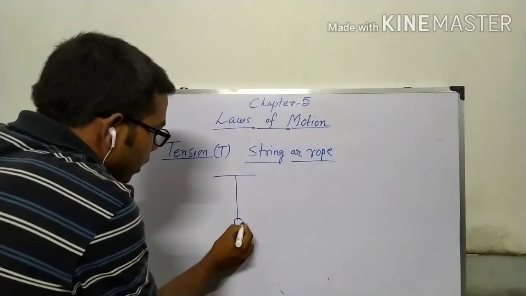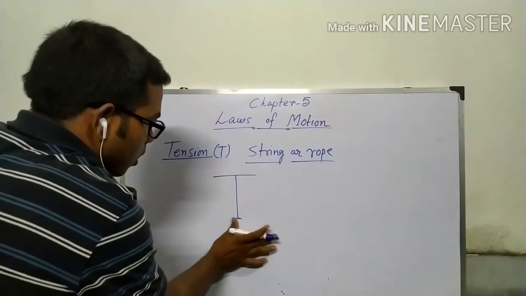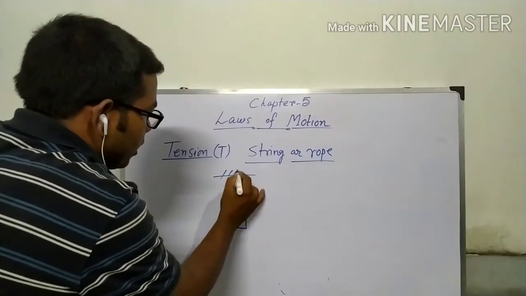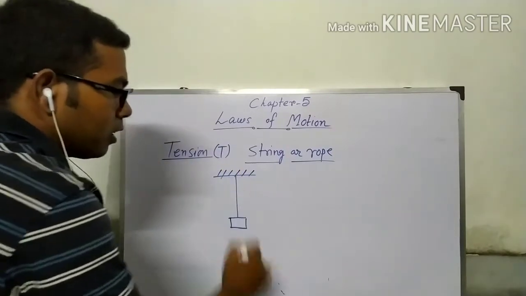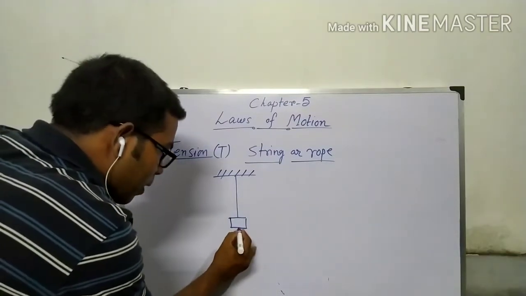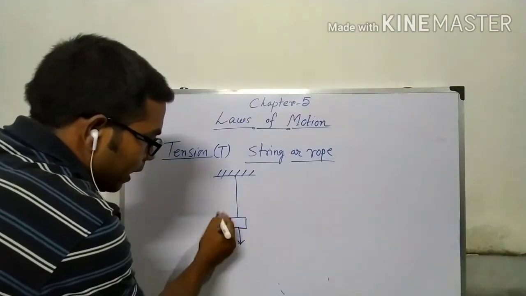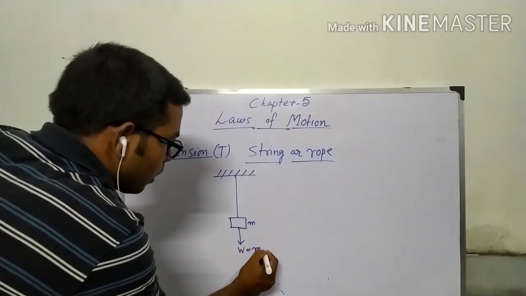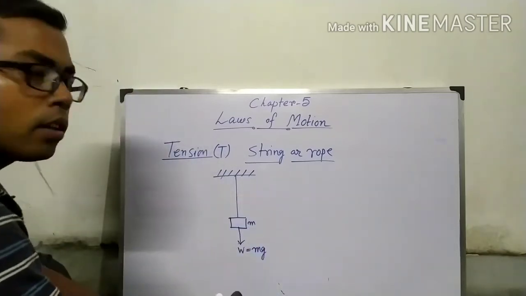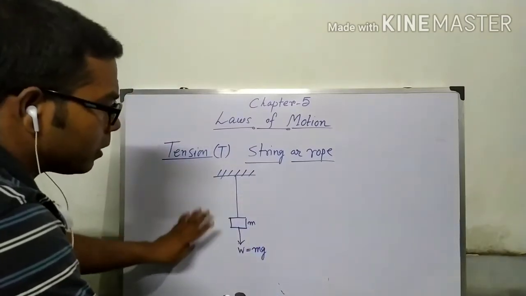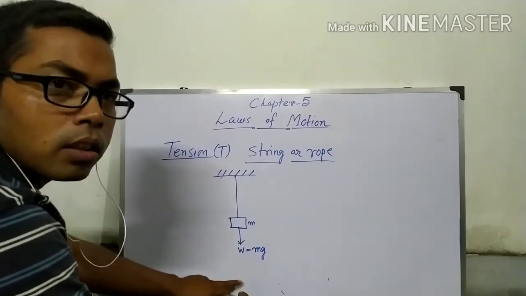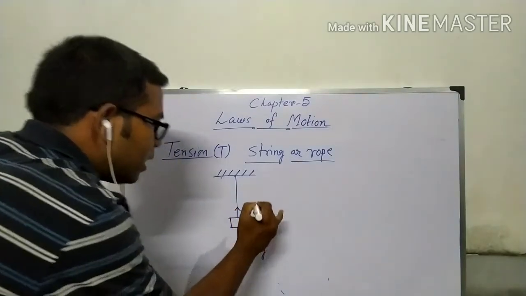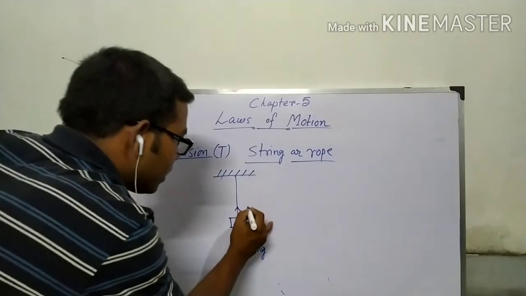If a body is suspended from a solid support by this string, then there is a force acting downward, that is the weight. If its mass is m, then this weight equals mg. But still it is not going downwards, so there must be an opposite force in this upward direction. This is tension.